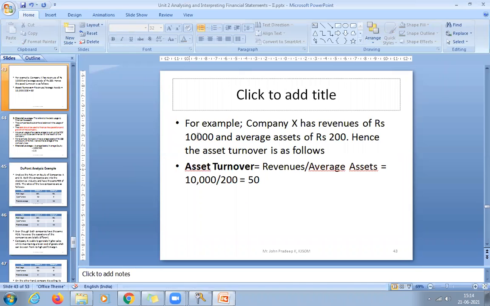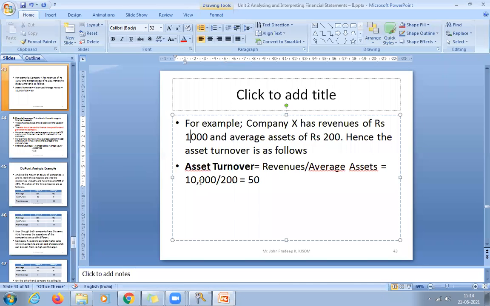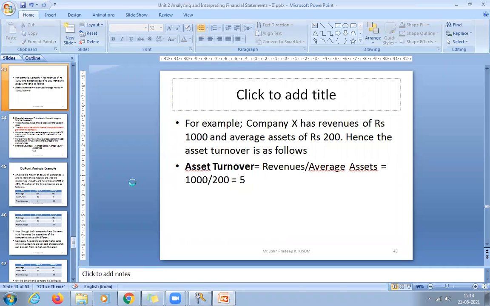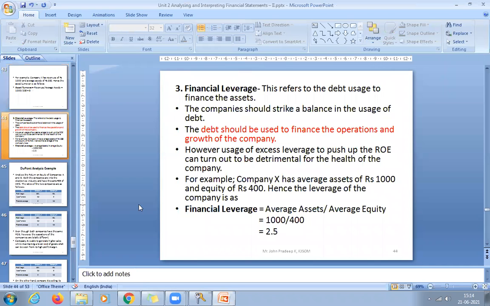I think there's a problem in the question. It may not be 50 times; the revenue may be 1,000 only. Yeah, 5 is correct, so it is 5 times. That is, revenue is 1,000 and the assets are 200. And financial leverage, you already know, refers to the debt capital you have in your capital structure.